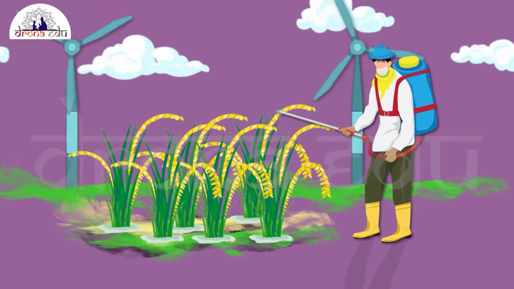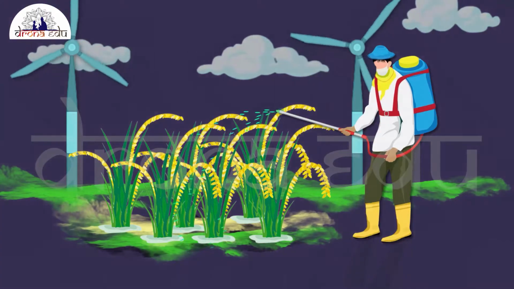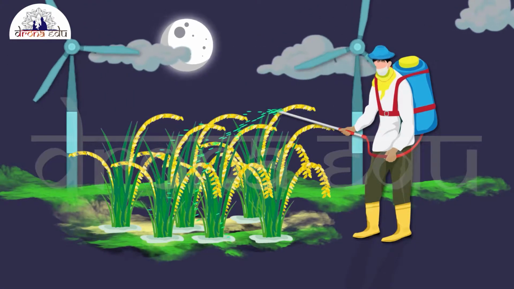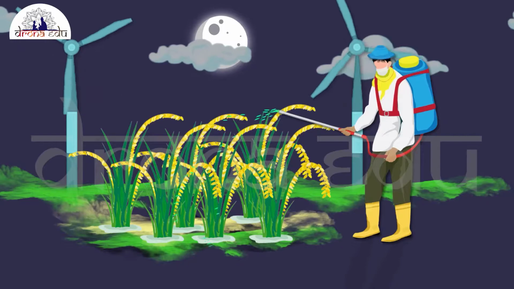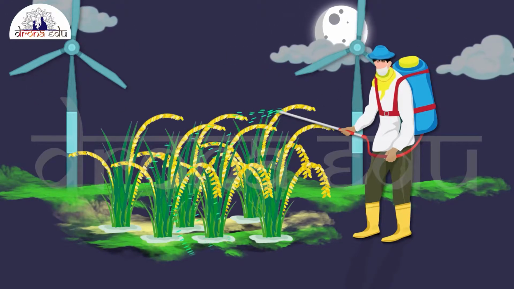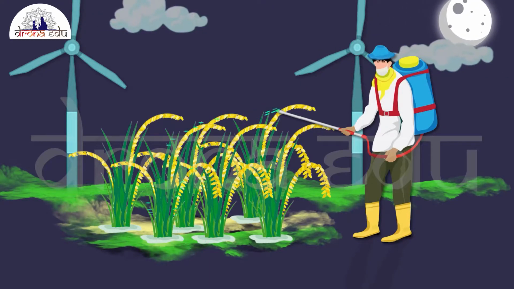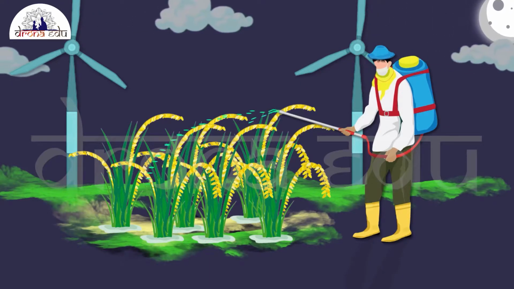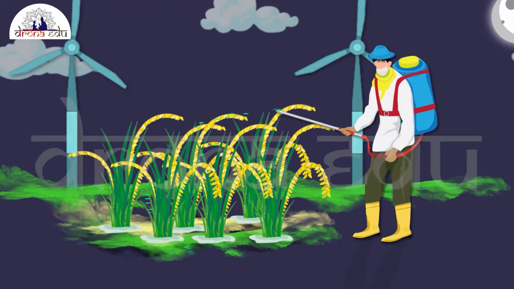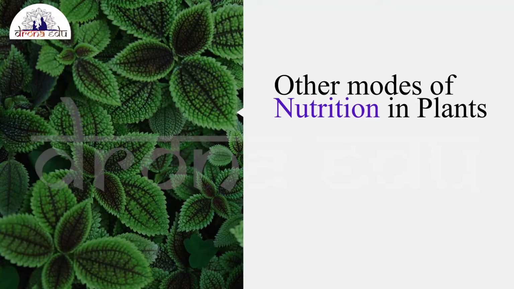Plants synthesize proteins from the amino acids found in nitrogen fertilizer as well as in the carbon and oxygen absorbed from air and hydrogen from water. And vitamins are synthesized by absorbing nutrients from the ground and converting sunlight into energy. Other modes of nutrition in plants.